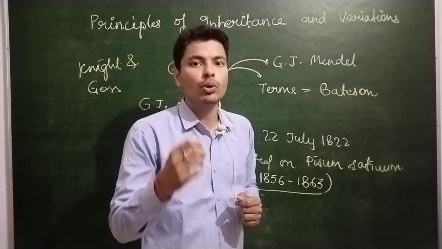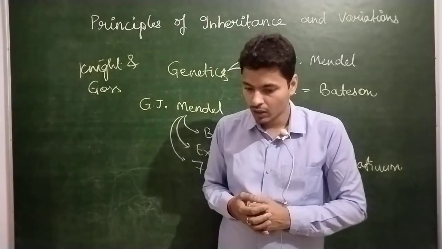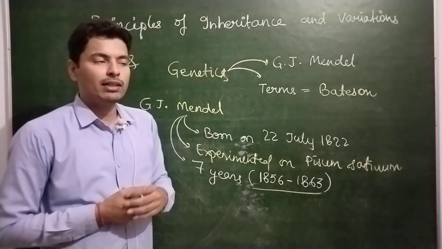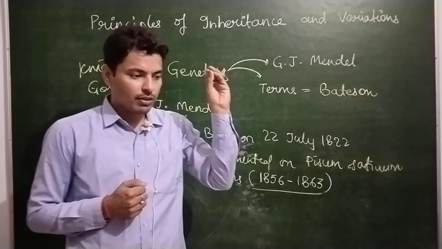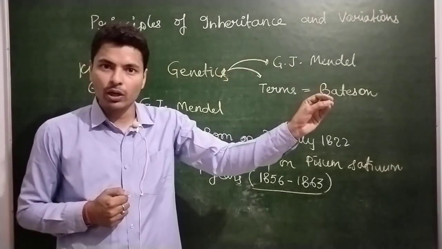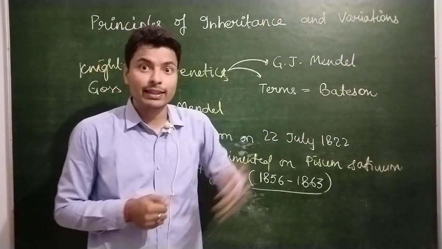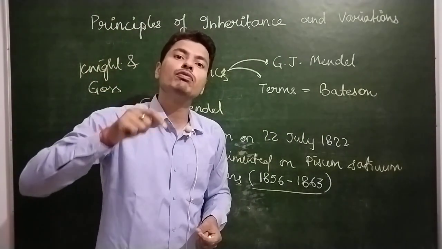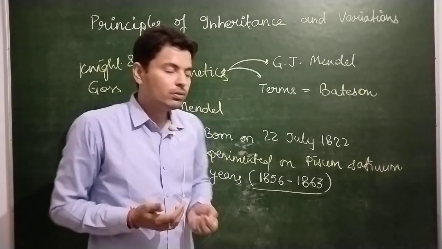I hope it is clear to you what the meaning of artificial pollination and cross pollination is. So he took some garden pea, and in various experiments he made artificial pollination and cross pollination, and that too on a true breeding pea line. Now what is the meaning of true breeding pea line or true breeding pea varieties?